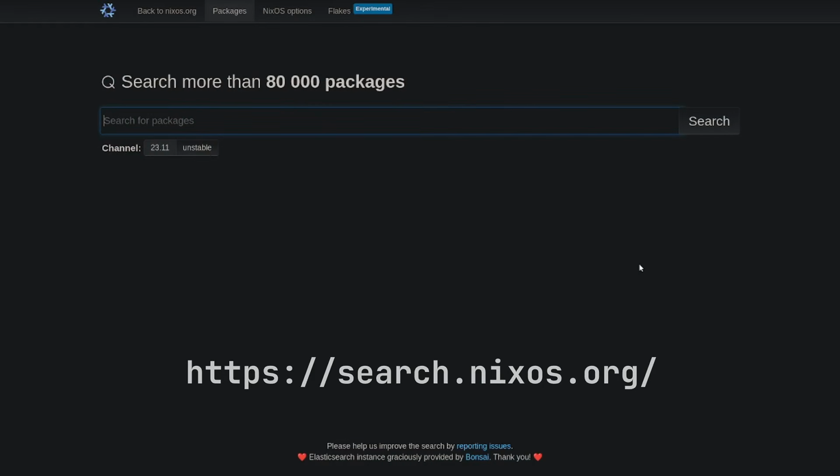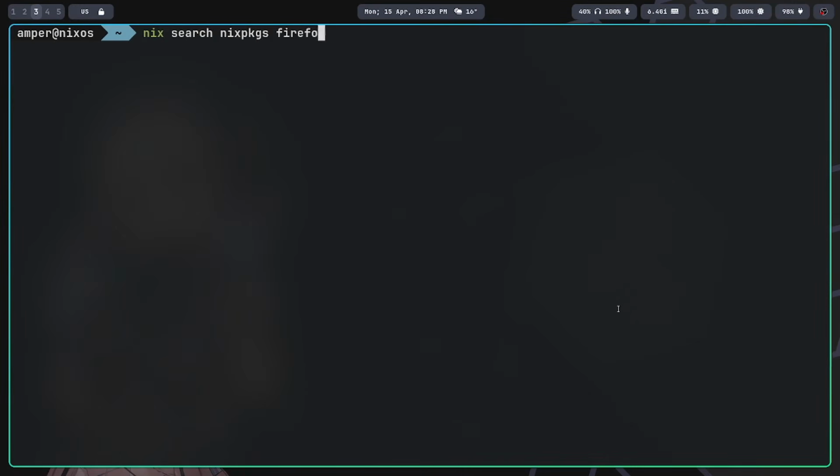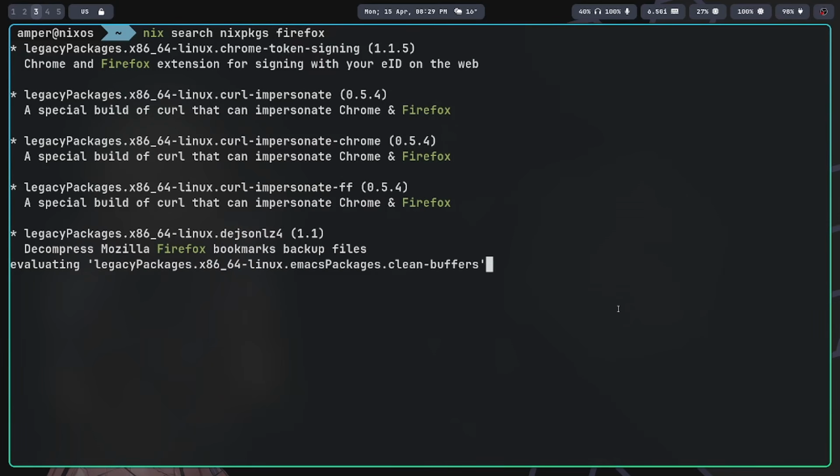To find out the name of a specific package, you can visit the Nix package search webpage. You could of course find it using the command nix search nixpkgs, but it will take quite a bit of time and memory because it indexes the entire Nixpkgs, which is the largest package repository at the moment.